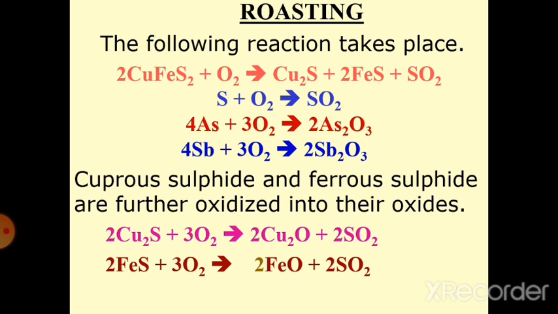Roasting. The copper pyrites is oxidized to give cuprous sulfide, ferrous sulfate, and sulfur dioxide. Sulfur reacts with oxygen to give sulfur dioxide. Arsenic reacts with oxygen to give arsenic oxide. Antimony reacts with oxygen to give antimony oxide. In this way, arsenic and antimony are removed. The cuprous sulfide and ferrous sulfate are further oxidized into their oxides. Cuprous sulfide is oxidized into cuprous oxide. Ferrous sulfate is oxidized into ferrous oxide.